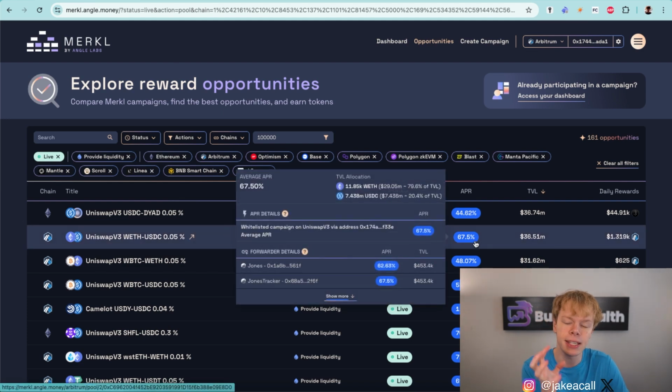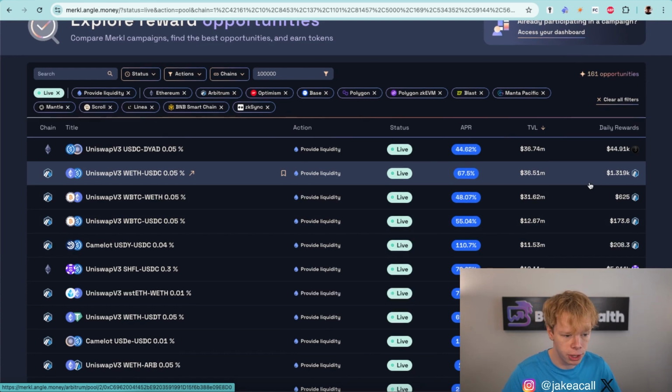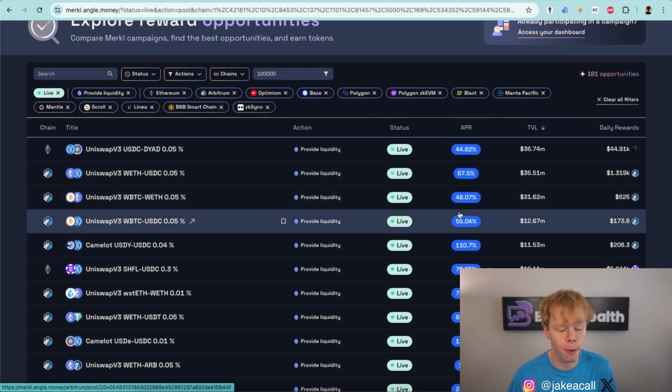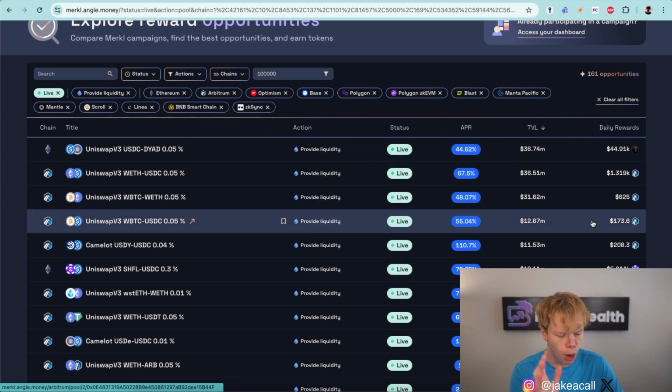If we could get a good base APR just from the fees, but then also get all these additional Merkl incentives like these Arbitrum tokens over here, that would be ideal, and that would be the strategy that I would consider running. So I would probably bundle up Ethereum USDC along with the wrapped Bitcoin to Ethereum strategy, because who doesn't love providing liquidity for wrapped Bitcoin and Ethereum? Those are the two most correlated assets in the market right now, at least when it comes to blue chip assets. And you also have wrapped Bitcoin to USDC that you can throw in there if you want to as well.